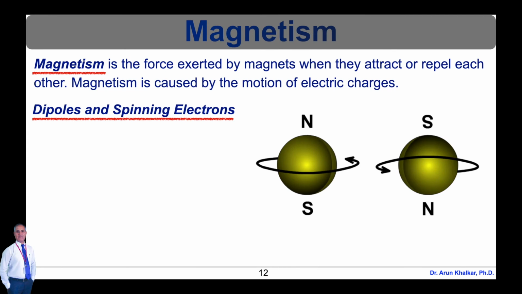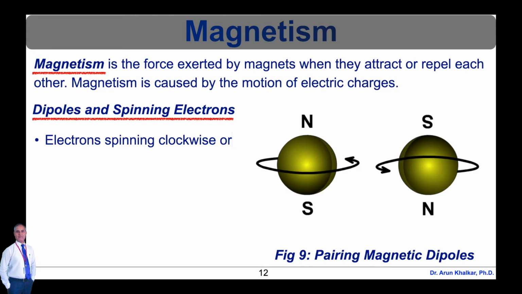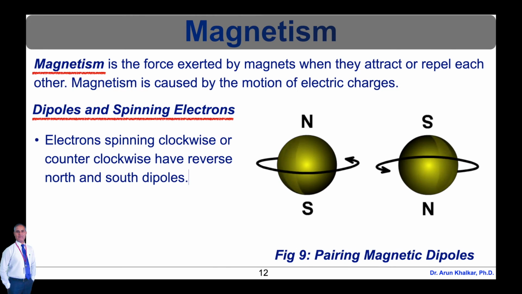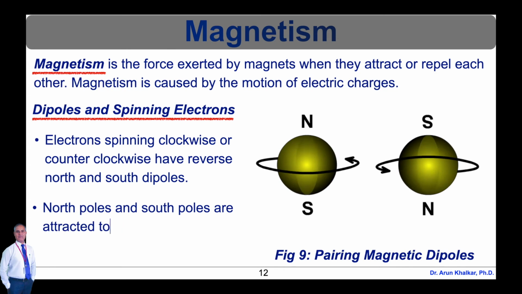A dipole relates to the two poles, north and south, created by a spinning electron. When a north and south pole are present, a magnetic field is created. Electrons spinning clockwise or counterclockwise have reversed north and south dipoles. North poles and south poles are attracted to each other, so in most materials, electrons pair.